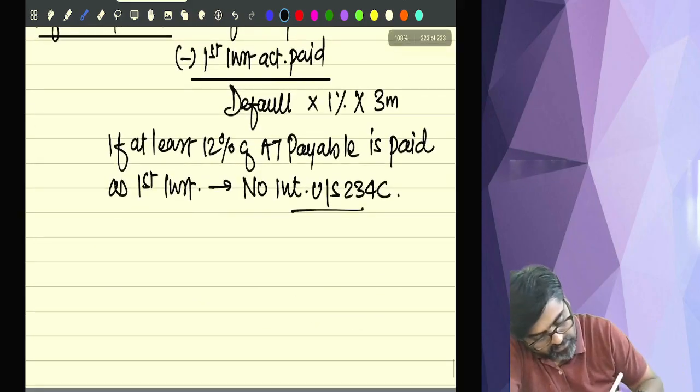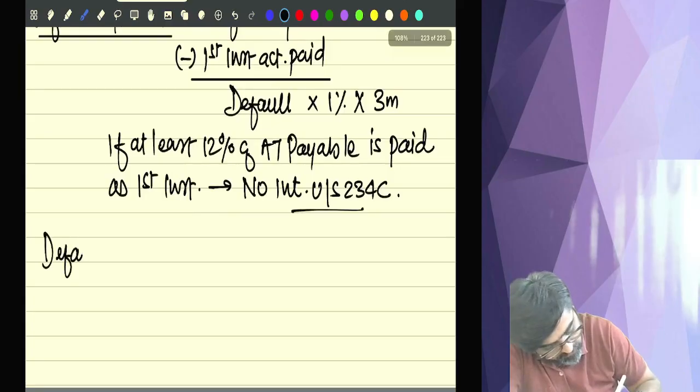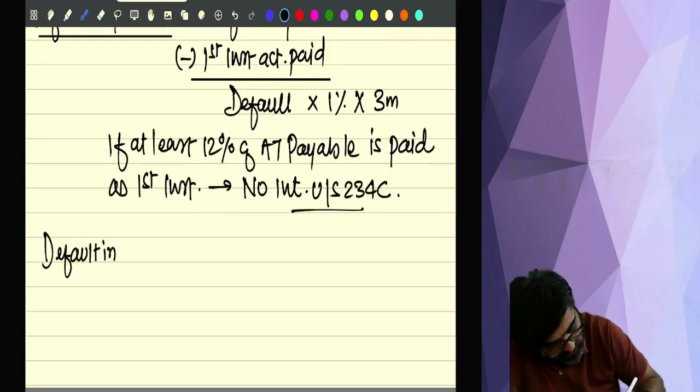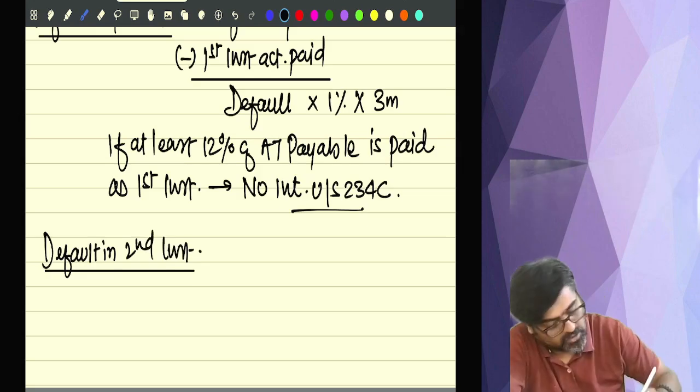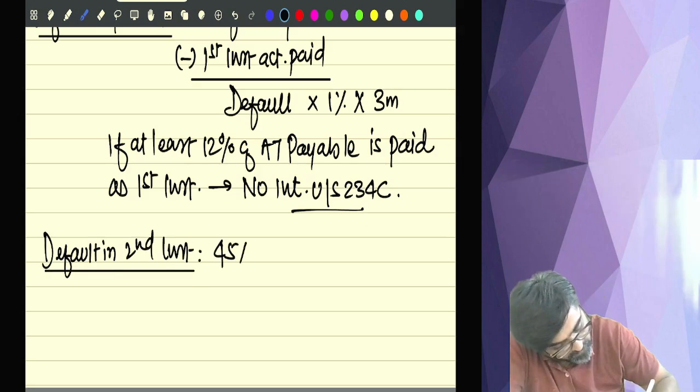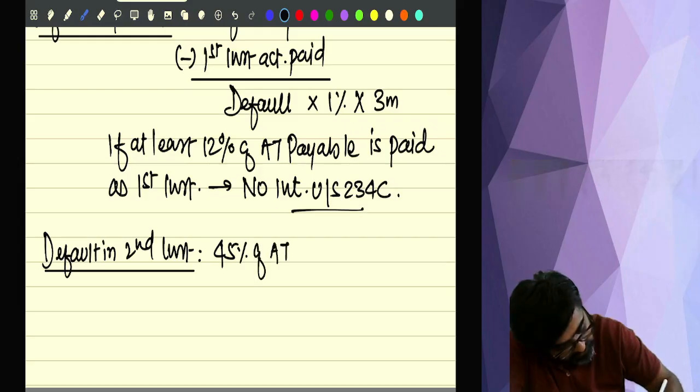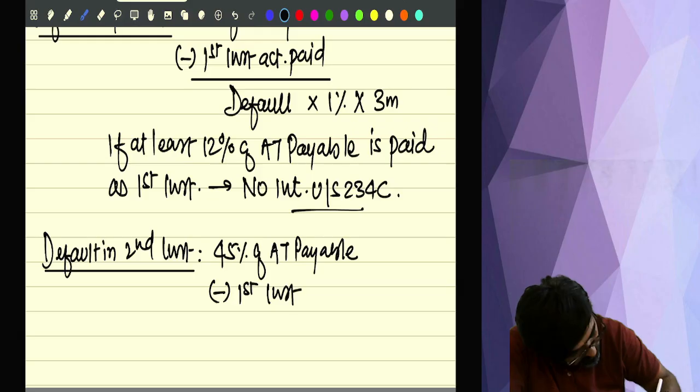Second installment. Now can there be a default in the second installment? Yes, default in the second installment can be there. So how much are you supposed to pay? 45% of advance tax payable minus first installment actually paid.